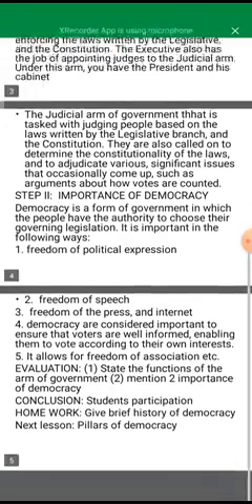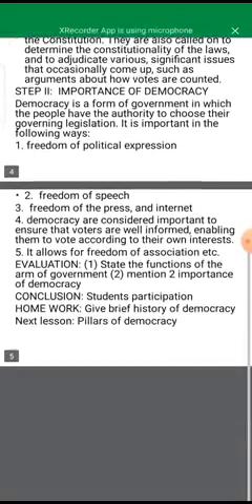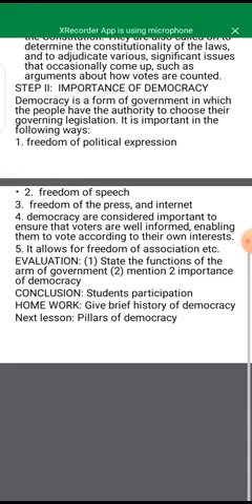Is that clear? All right, here is a homework. You are to give a brief history of democracy. When we come next, we are going to talk about pillars of democracy.